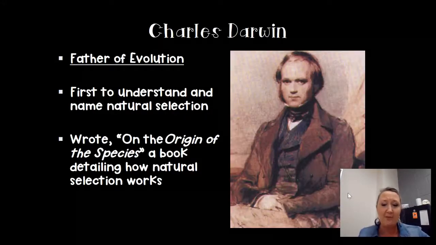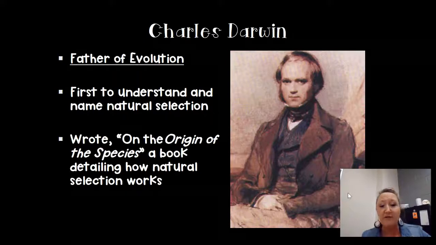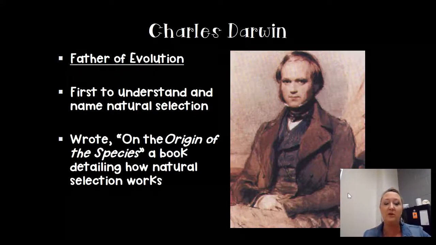The guy that first came up with this whole concept is Charles Darwin, and you may have heard of him before. He's known as the father of evolution. He was the first person to realize that natural selection was what helped more fit organisms be able to survive and reproduce. He wrote a very famous book called On the Origin of the Species, a book talking about how he saw natural selection working in the Galapagos Islands and in other places that he studied.